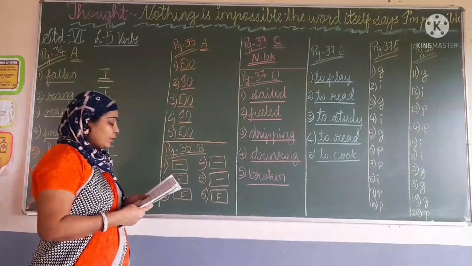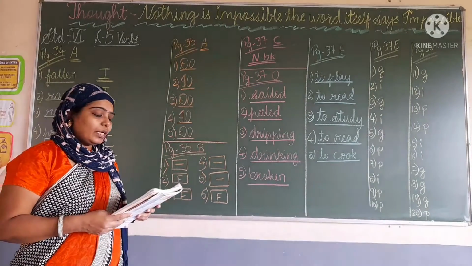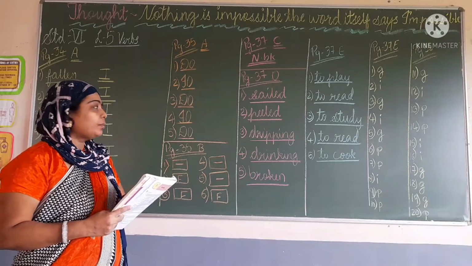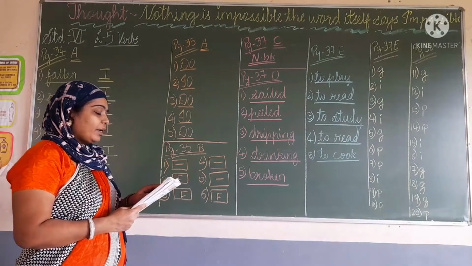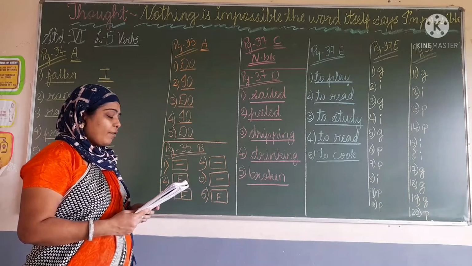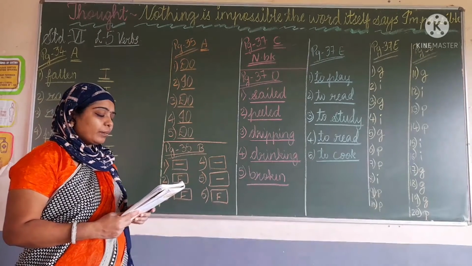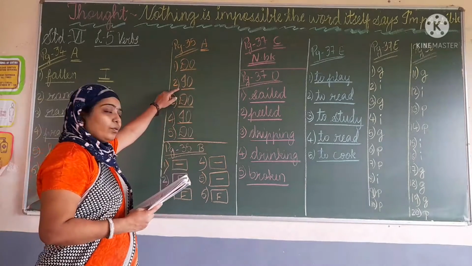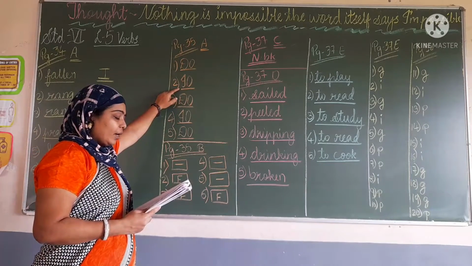So here the first one, given, is an action word, so we write DO, that is the direct object. Grandfather bought Vinod a bicycle. For whom? A person. So here we write indirect object.